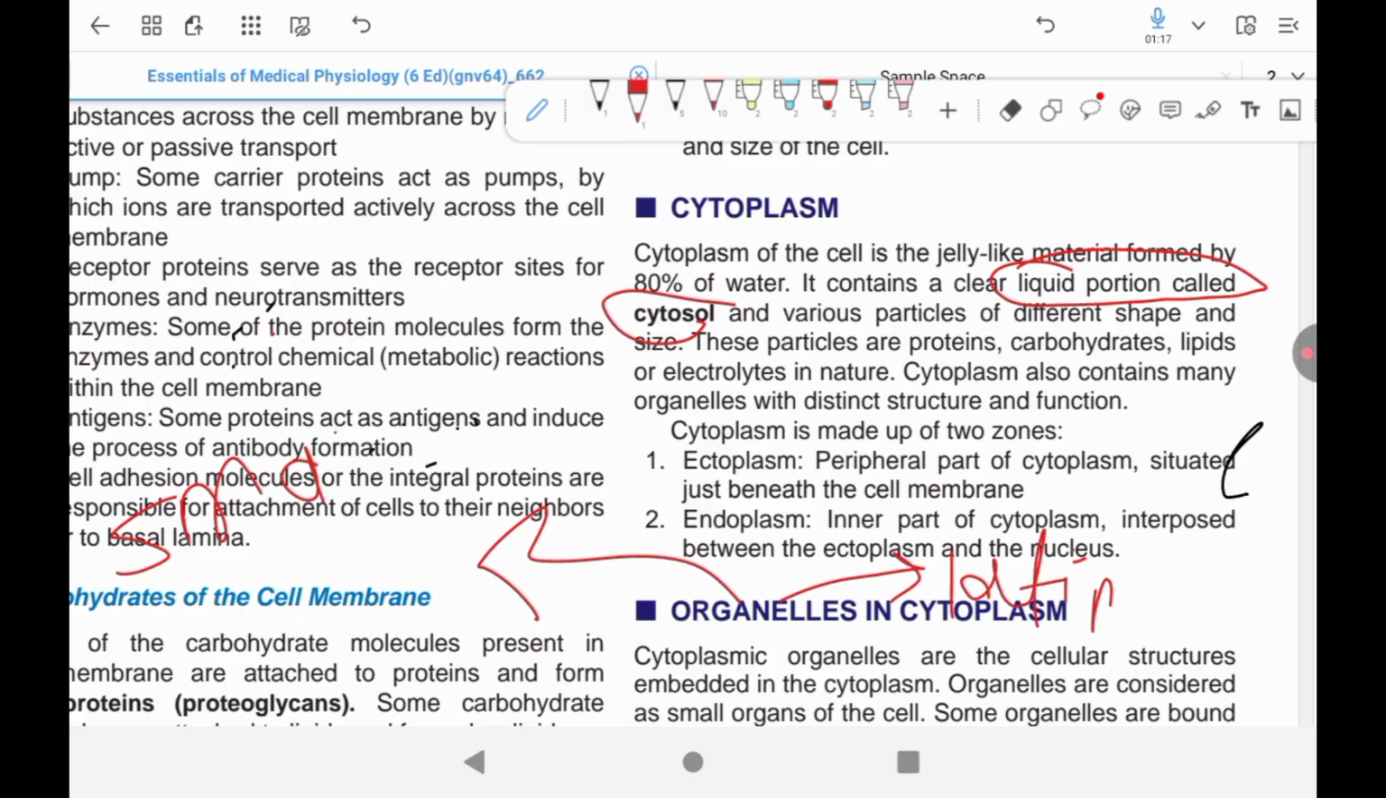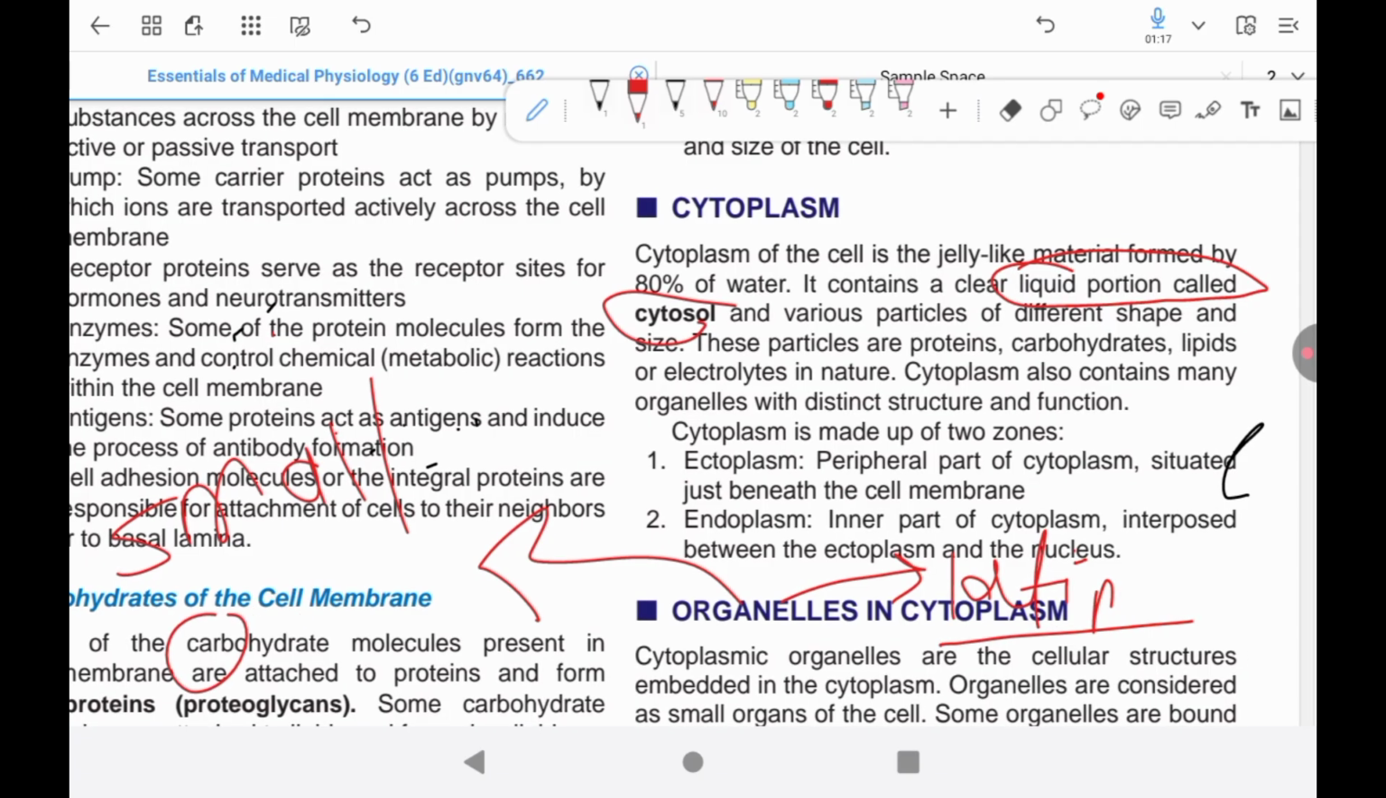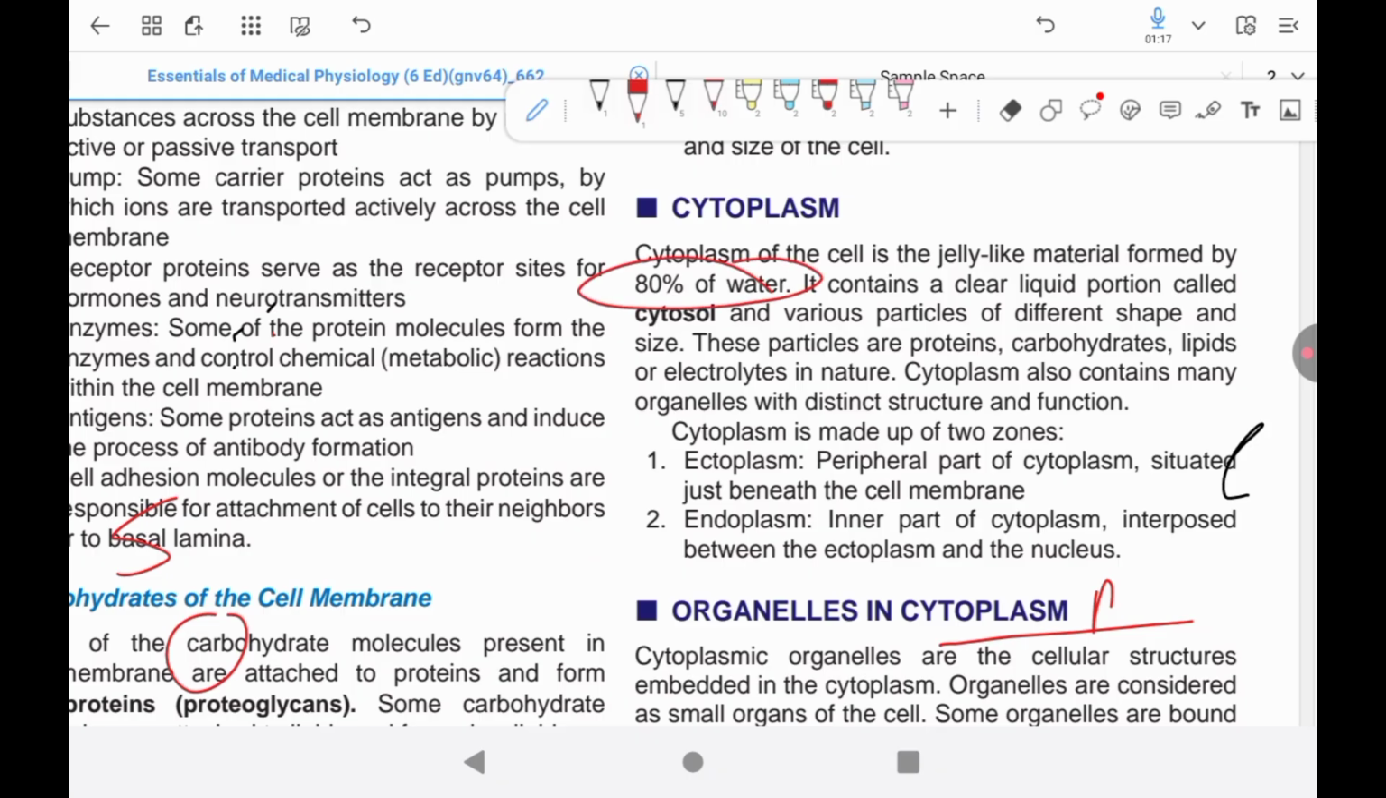Let's say this is a cell, and inside the cell this is the cytoplasm. The layer of cytoplasm just beneath the cell membrane is called ectoplasm. It is the peripheral part of the cytoplasm. The inner part of the cytoplasm, interposed between the ectoplasm and the nucleus, is the centrally located nucleus here, and between this ectoplasm and nucleus there is another portion of the cytoplasm. We call it endoplasm.